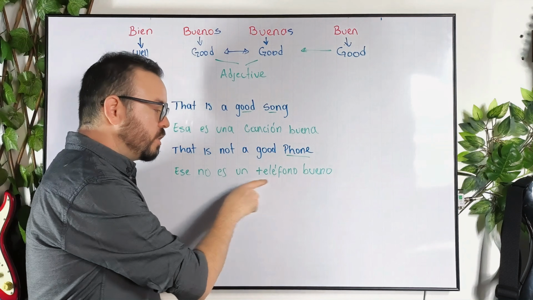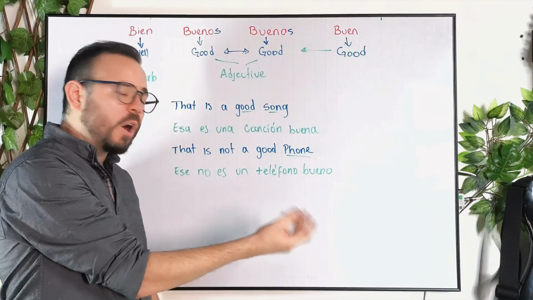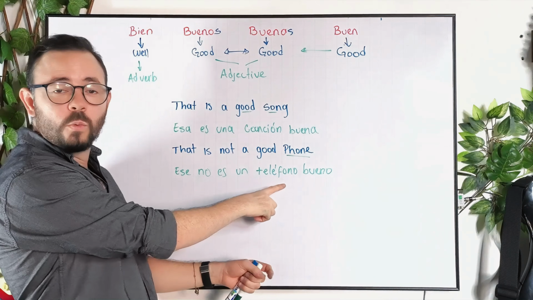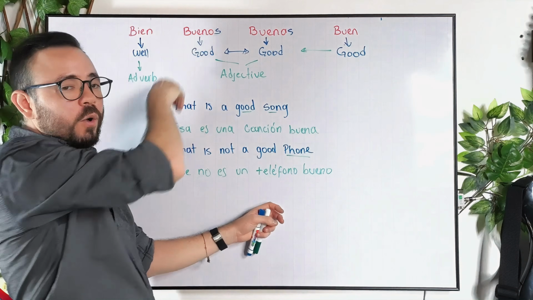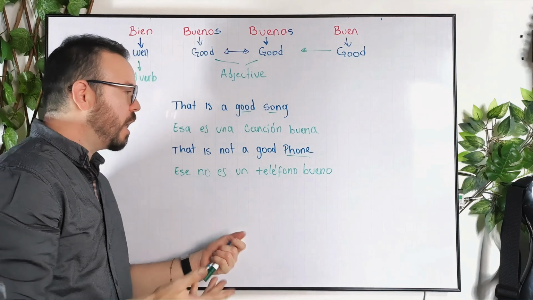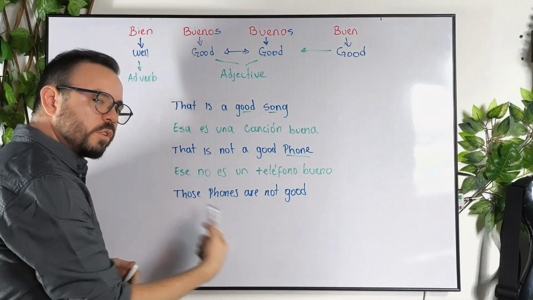One more time, we first say the object, then the characteristic. That's the way we say it in Spanish all the time, right? Now, we're saying bueno because we're speaking about teléfono, which is masculine, okay? But it is also singular. That's why we're using bueno and not buenos. But what happens now if we have a plural object? Let's say, for example, this: those phones are not good.